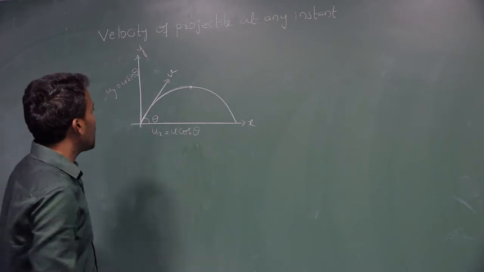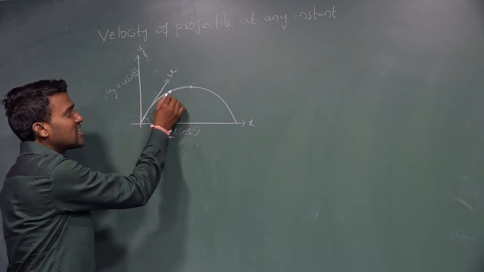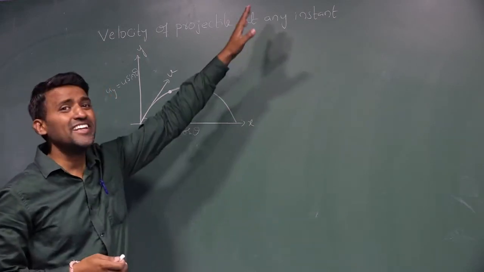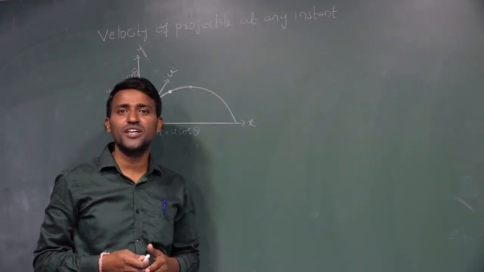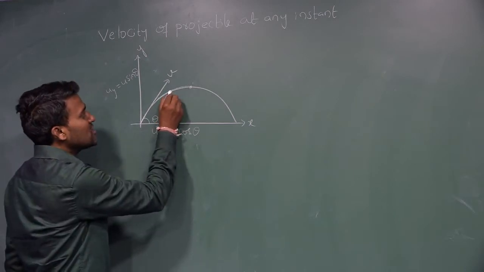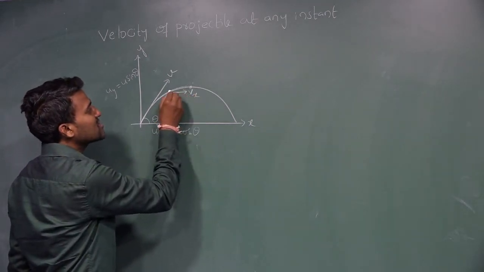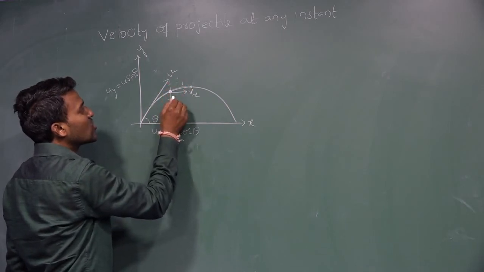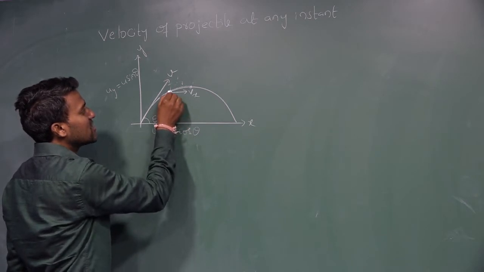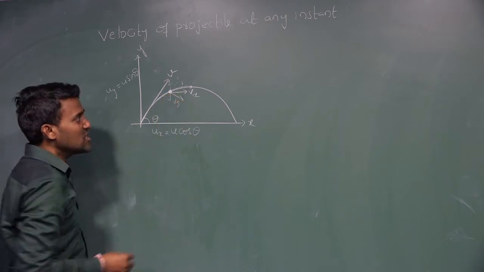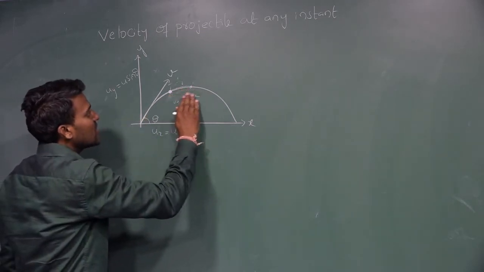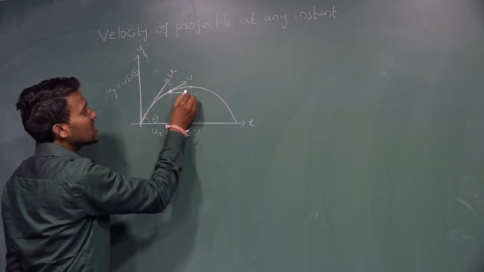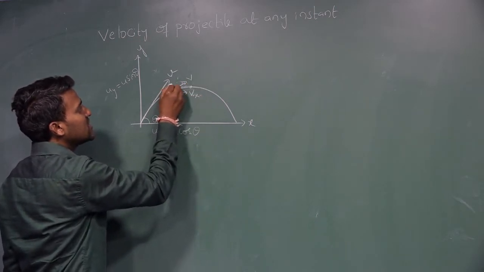Okay. Now, at a particular instant, otherwise at t instant, at this point, what is the velocity of the object I want to calculate? Velocity at any instant. How can we calculate it? At this position, along the horizontal direction it is Vx, and along the vertical direction it is Vy. The resultant is along this direction. So, see here, I am writing here, at this position the velocity V will become like this, Vx and Vy.